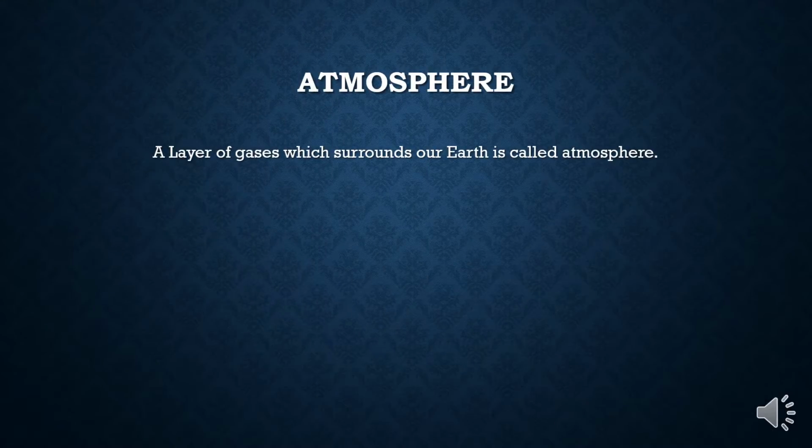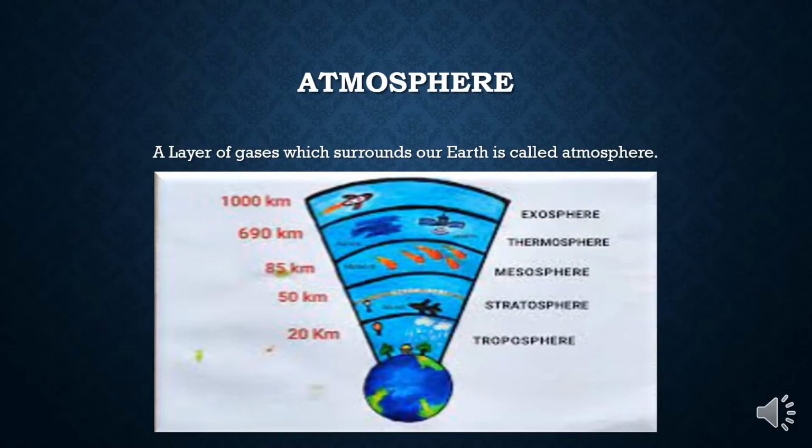The layer of air present around the earth is called the atmosphere. Basically, it is the layer of different gases which are present around the earth. You have seen this picture in many of your junior classes books that there are different types of layers: troposphere, stratosphere, mesosphere, thermosphere and exosphere. We would be discussing each one of them separately: what are their functions, at what height they are present, and what these layers consist of.